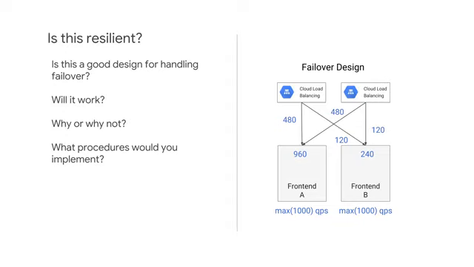This design illustrates that in some cases, technical design is not sufficient, but must be followed up with human procedures. The original design was intended to handle a maximum of 1,000 queries per second. It was originally a functional design. However, over time, the load has grown. While the system is still operational, if one of the front-end servers were to fail and the combined traffic was taken up by the other front end, the total would be 1,200 queries per second and would be above capacity.